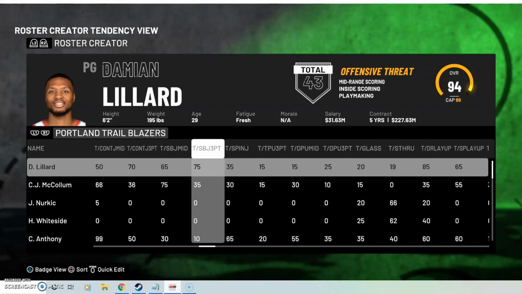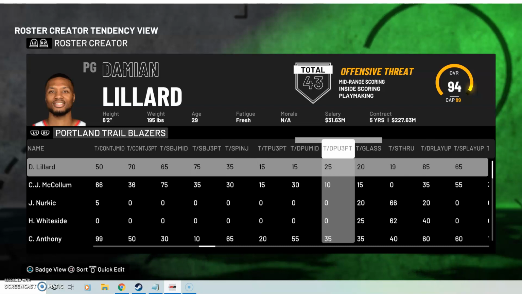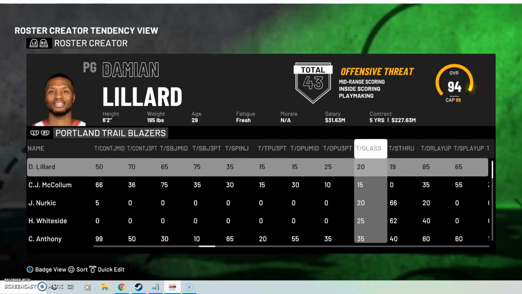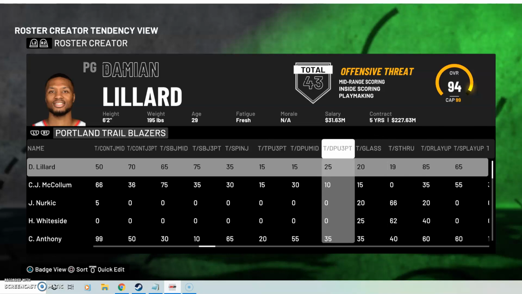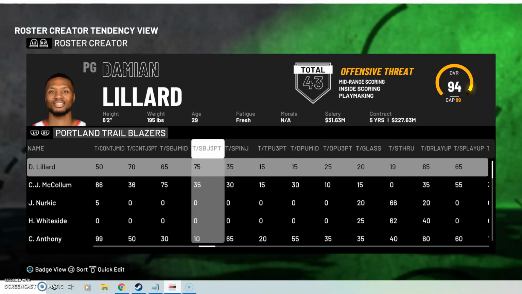But then you have to go over to the pull-up as well, because this drive pull-up right here is what you're going to want to increase with Damian Lillard to get that shot off as his three-point pull-up tendency. We've all seen him put guys out of the playoffs multiple times. The Rockets, Westbrook, Paul George, those kind of situations.